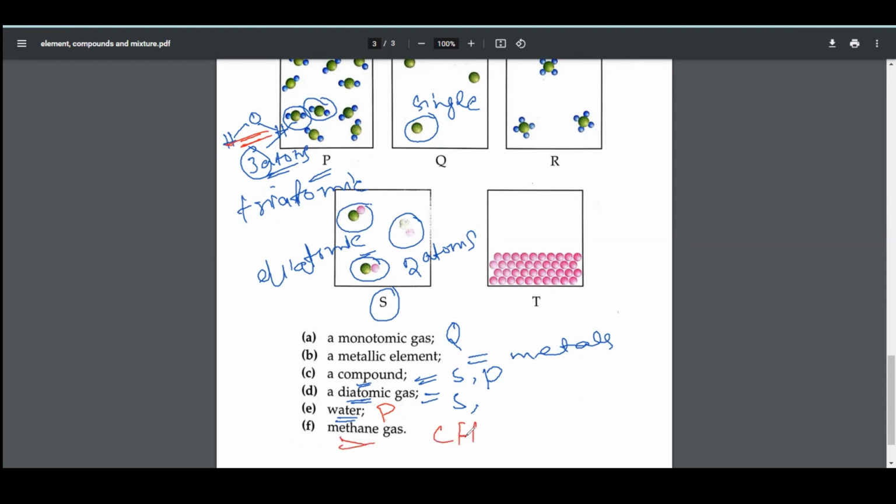The formula of methane is CH4. It means that with one carbon atom, four hydrogen atoms should be attached. So this will be the correct option R. R is also a compound. I hope this is clear.